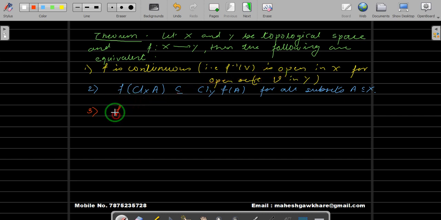So it says f inverse of K is closed in X for all closed subsets K of Y. So you can use equivalent statements. To show that some function f is continuous, you take an arbitrary closed set in Y and show that the inverse image of that closed set is closed in X. If you manage to show that, then you can say that f is continuous.